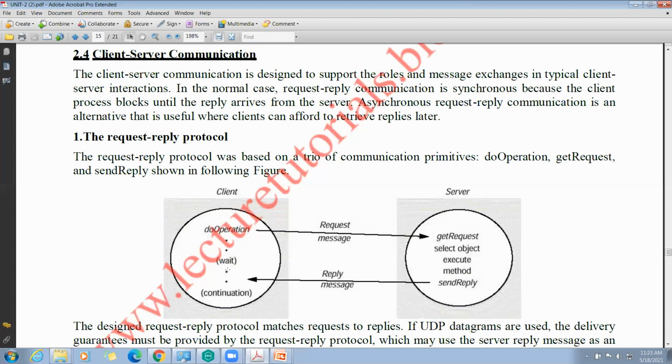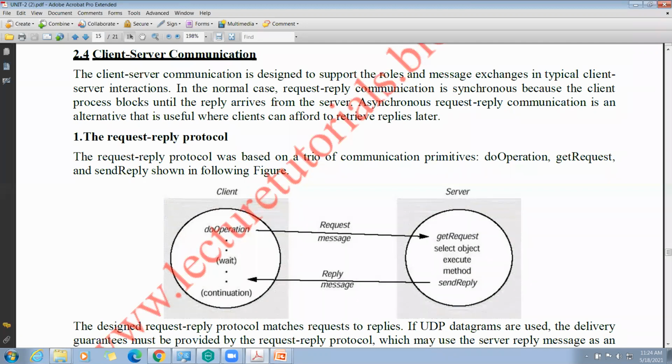In normal cases, a process gets blocked either waiting for resources or waiting for an IO operation. Here, the reply is also sent in the form of a message, and the blocking continues. Till it gets the reply, the client process is blocked.